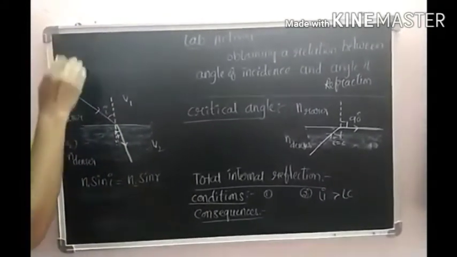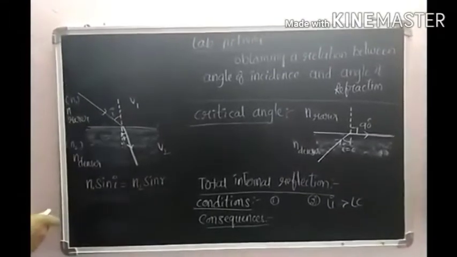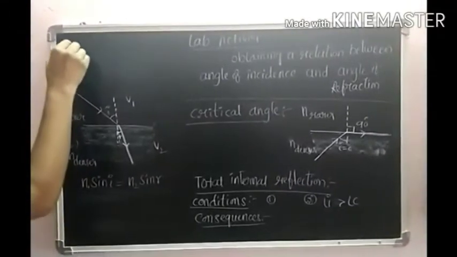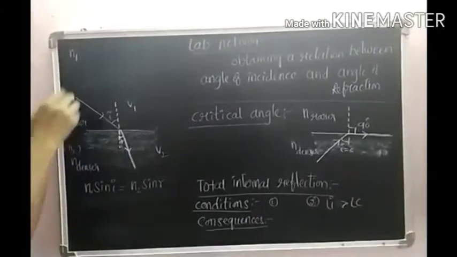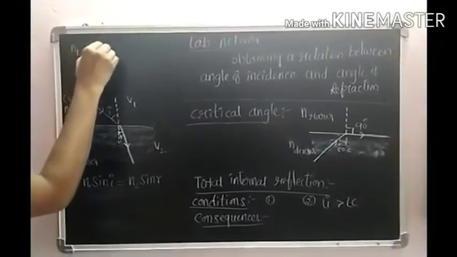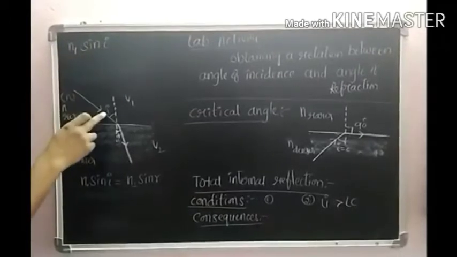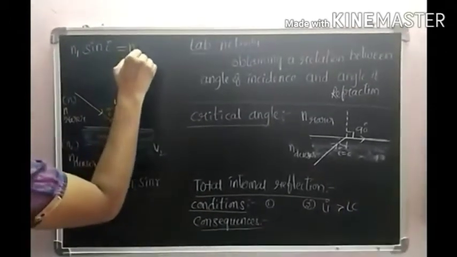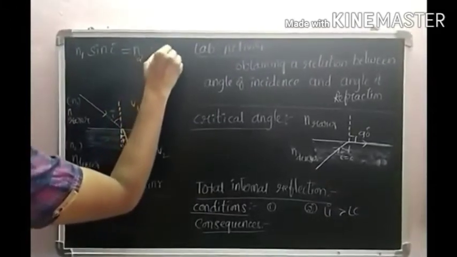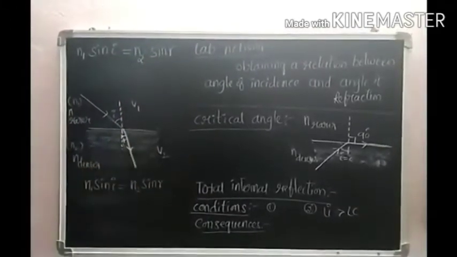So I am applying Snell's law to this situation. Here N1, the refractive index of the first medium, into the sine of the angle of incidence is equal to the refractive index of the second medium into the sine of the angle of refraction.